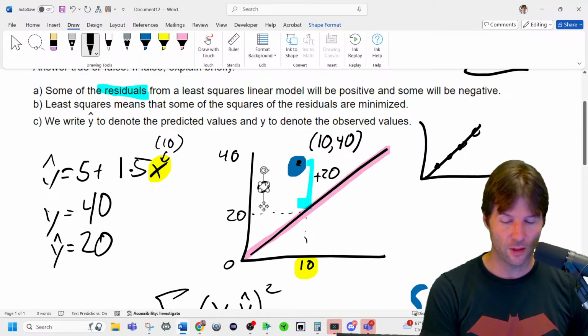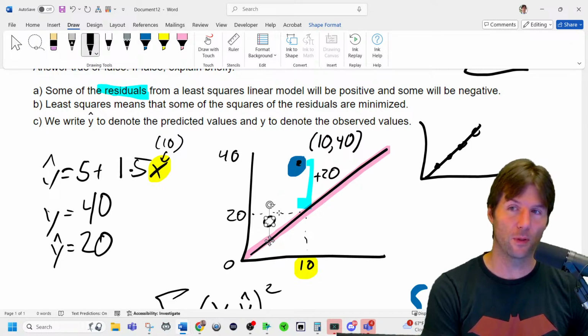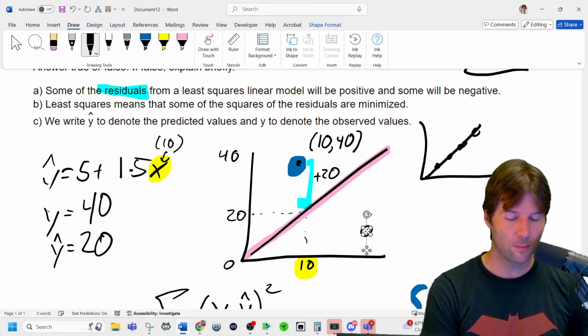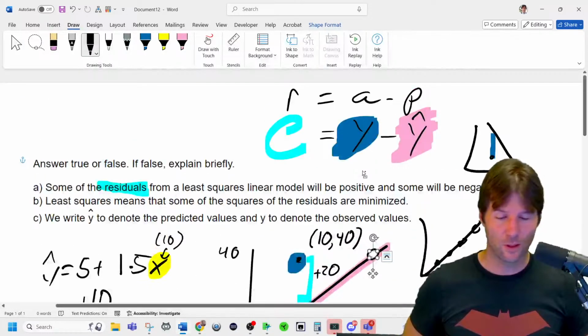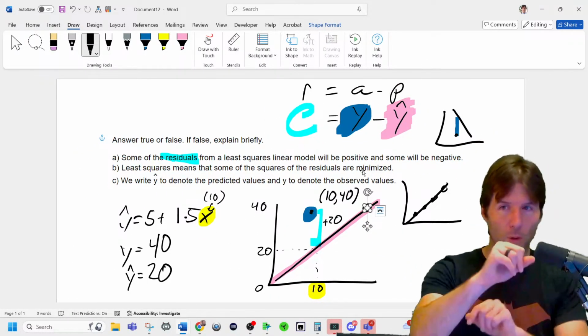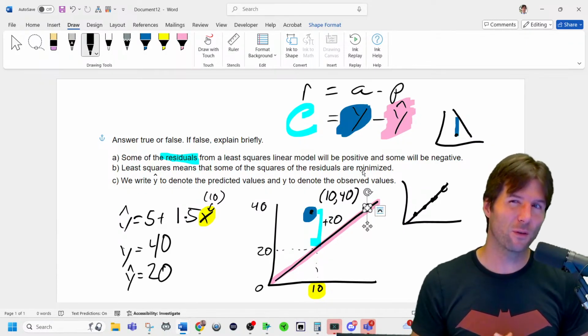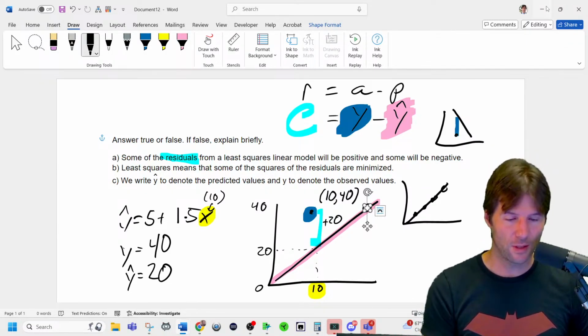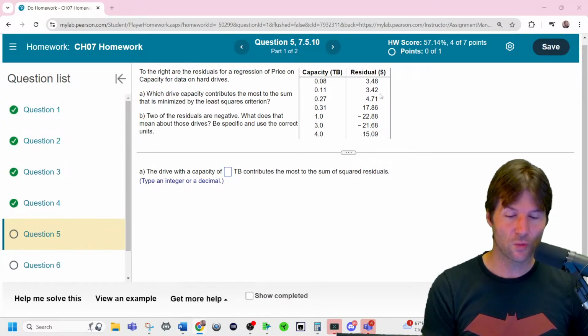So anything above the line has a positive residual because the actual, which is the dot, is above the prediction line. Anything on the line has a residual of 0. Anything below the line has a negative residual because the actual is lower than the predicted. So via the formula actual minus predicted, we can figure out the residual for any single dot. Every single point has a residual. It just could have a residual of 0, which means the model didn't miss it. Like these have very small residuals, and this has the biggest residual.